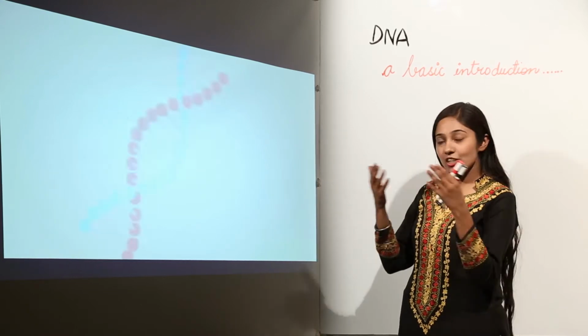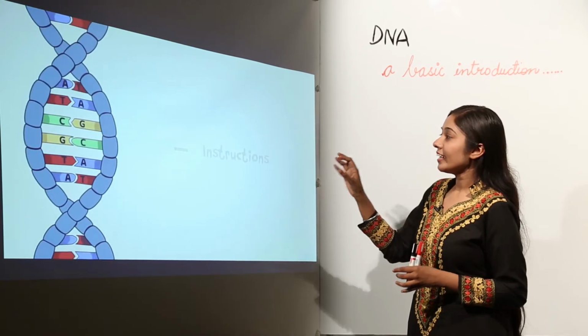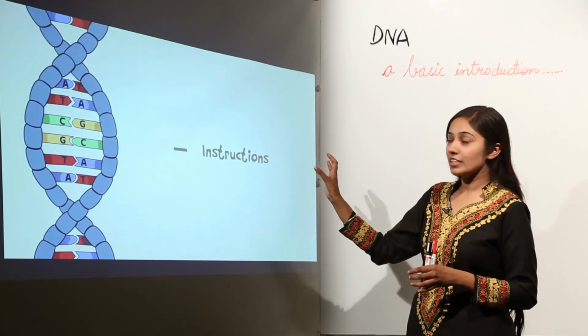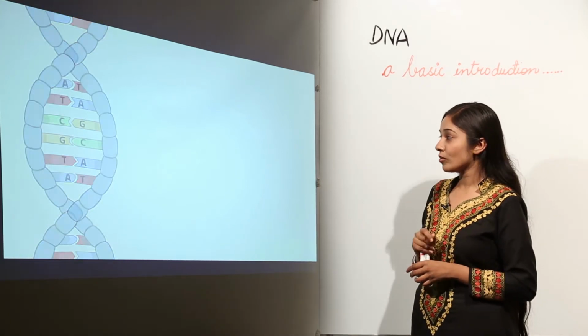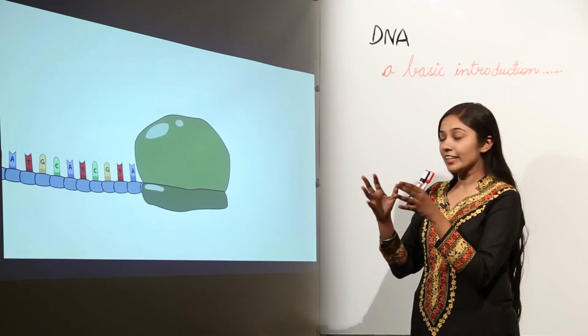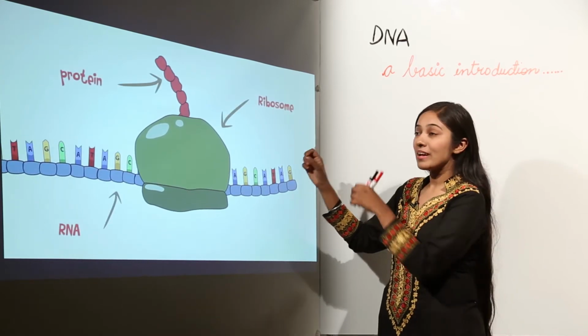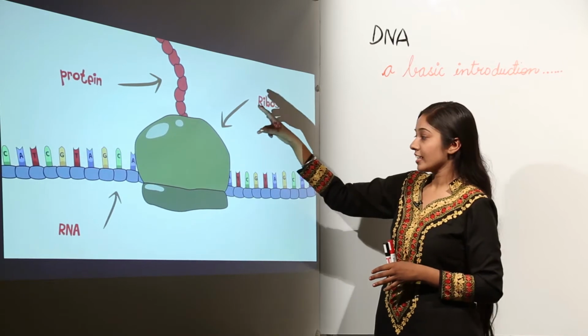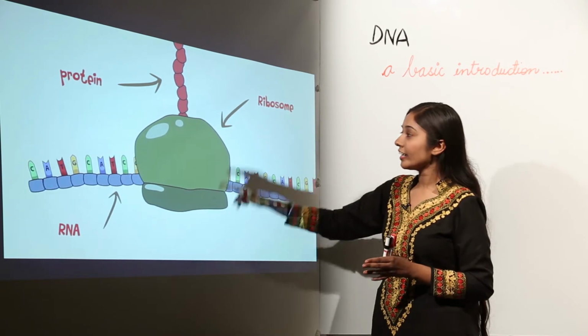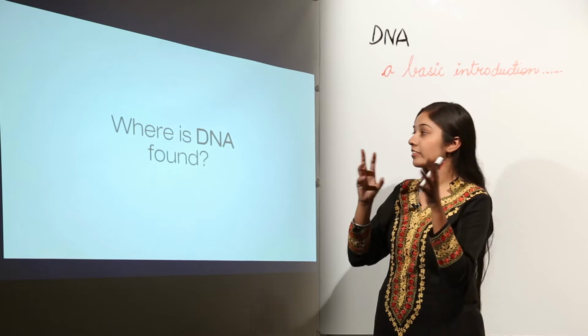So what does DNA do? DNA has certain instructions in the form of genetic codes, and this genetic code is converted into messages in the form of proteins. DNA converts to RNA, RNA into proteins, which encode one certain characteristic trait.